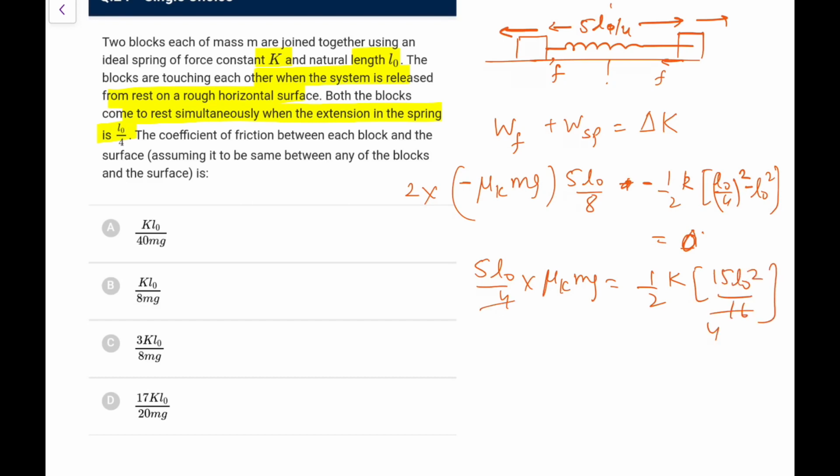So this is 4, this will be 4. What we are looking for, mu k comes out to be 3k L naught square upon 8 mg, or one L naught will go, so 3k L naught upon 8 mg. That is what I am getting, and I have this as option C.